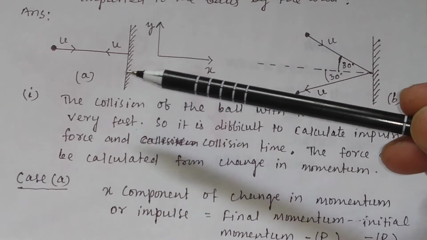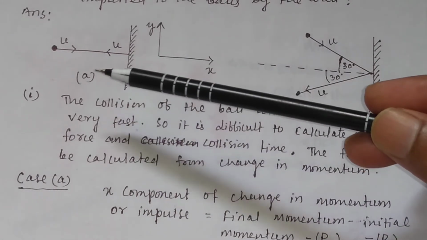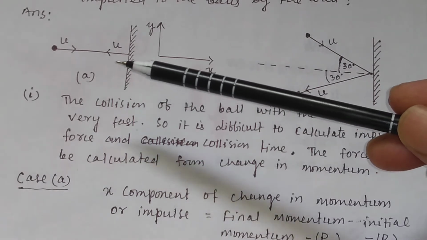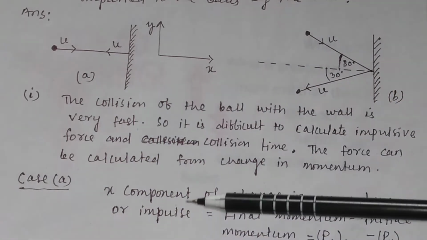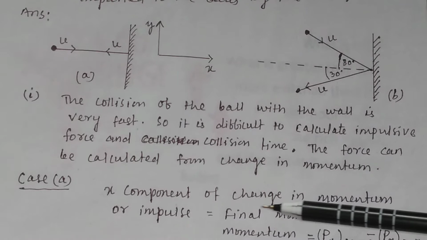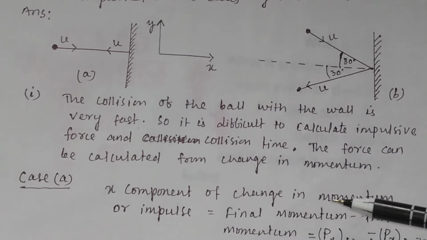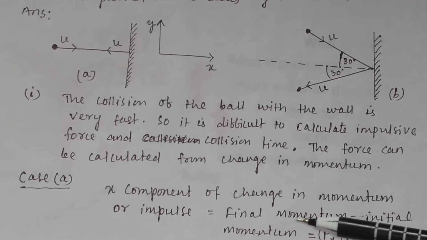Let us first calculate the change in momentum in case A. Here the x component of the change in momentum, which is also called impulse, is equal to final momentum minus initial momentum.